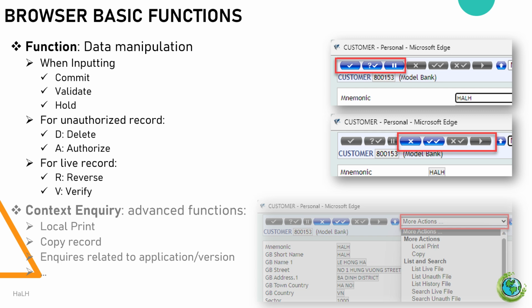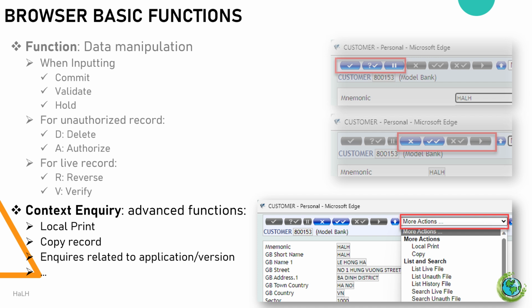Actions for records pending approval. D: delete the unapproved record from the $AU table. A: approve the pending record. Actions for active records are reverse: cancel the active record. V: verify, perform some processing related to other data tables.